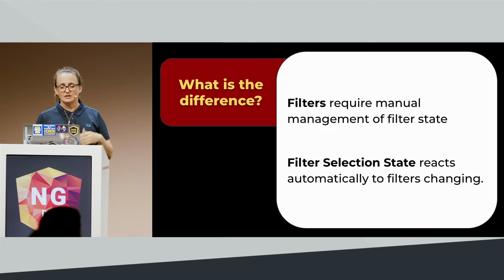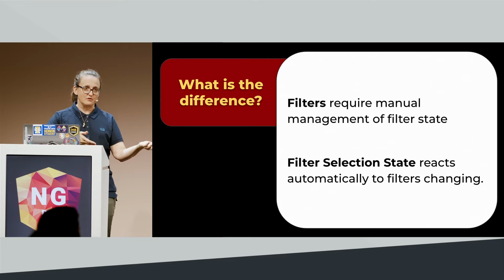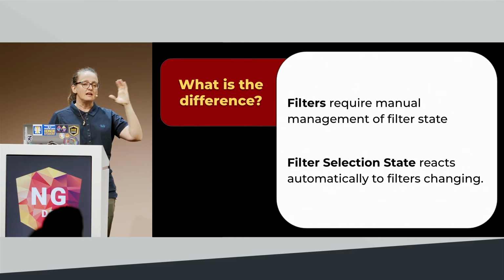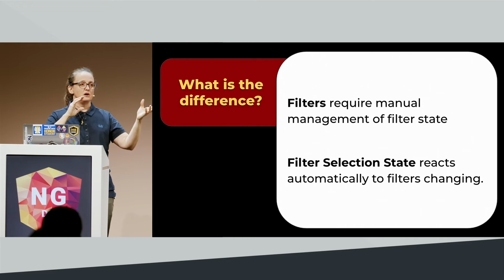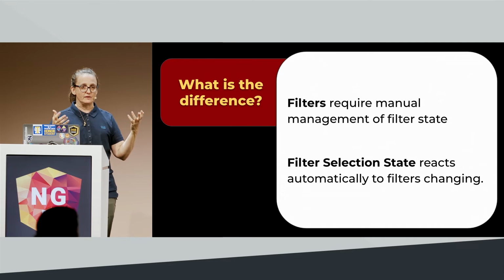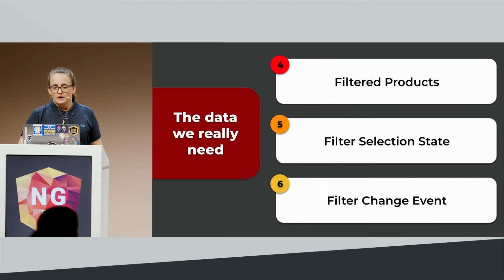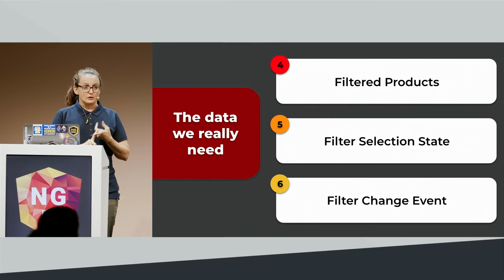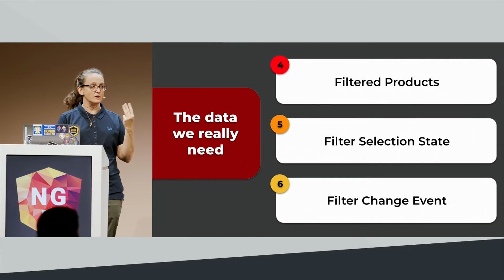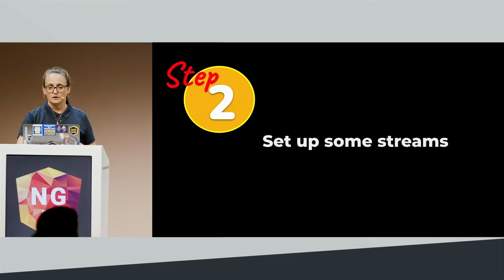So the difference with pulling in the filters versus the filtered selection state is this: if I pull the filters in, my component has to manage which ones are selected and what happens when they get selected. Whereas if I'm just pulling in the filter selection state, my component just knows what to do with it. I'm going to show it on the screen here. So what we really need are filtered products, filter selection state, and a filter change event. Those are really the only things that component needs to do.